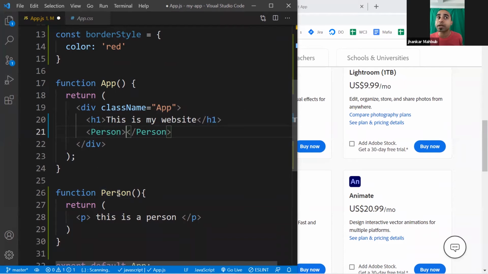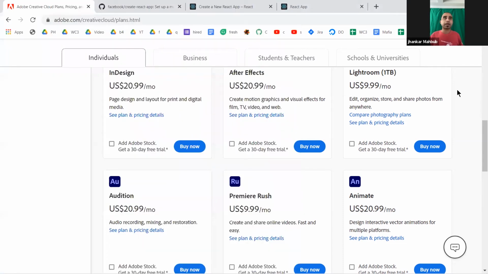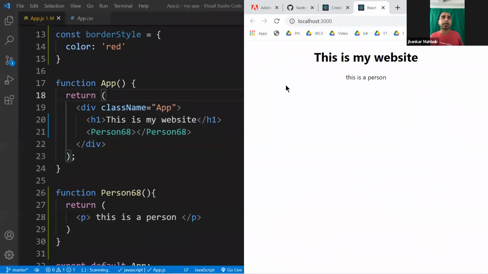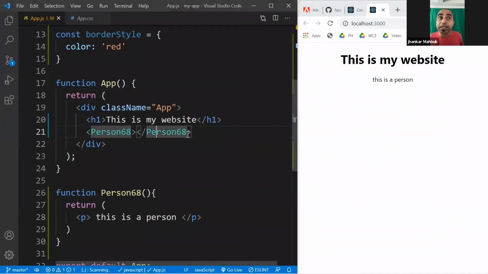But here you can create any name you want. So if you don't want person, maybe you can name it 68 for some reason. You can give it 68, and this is your tag. You save this, you come here, and you see this is a person right here. So you are able to create your own HTML tag.